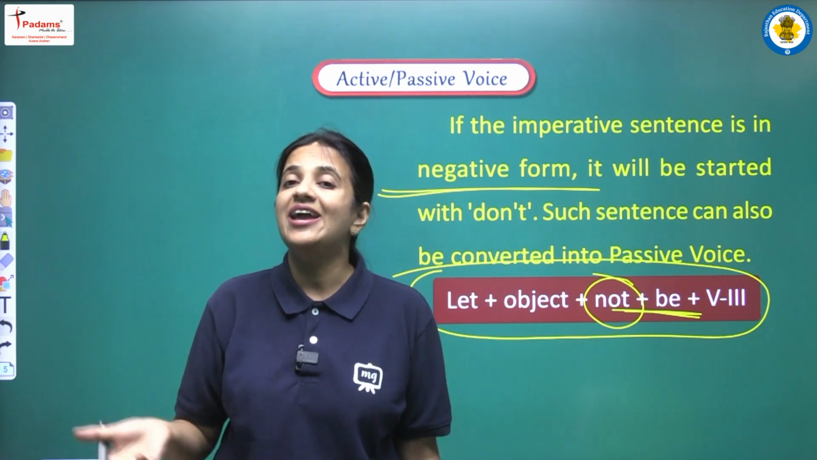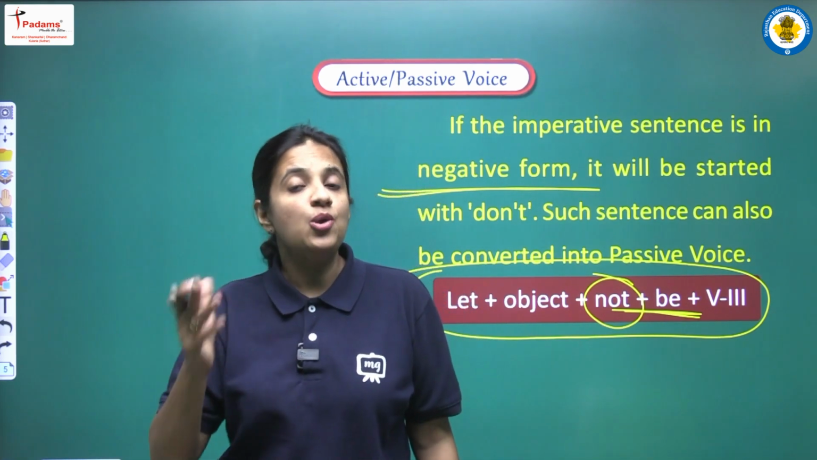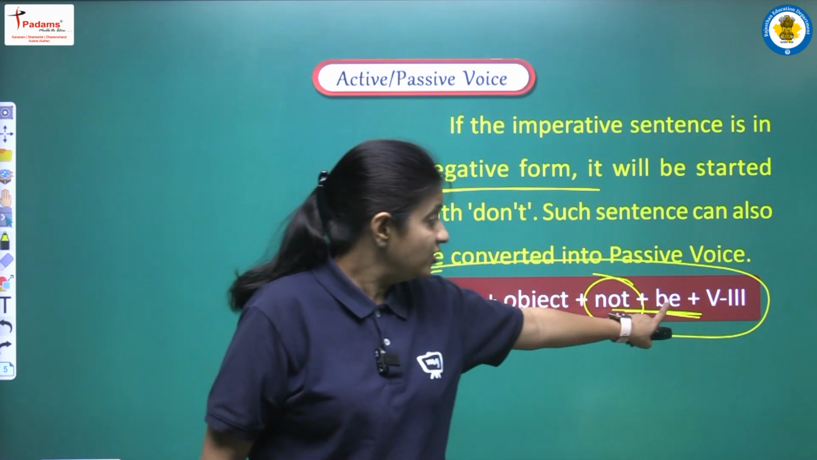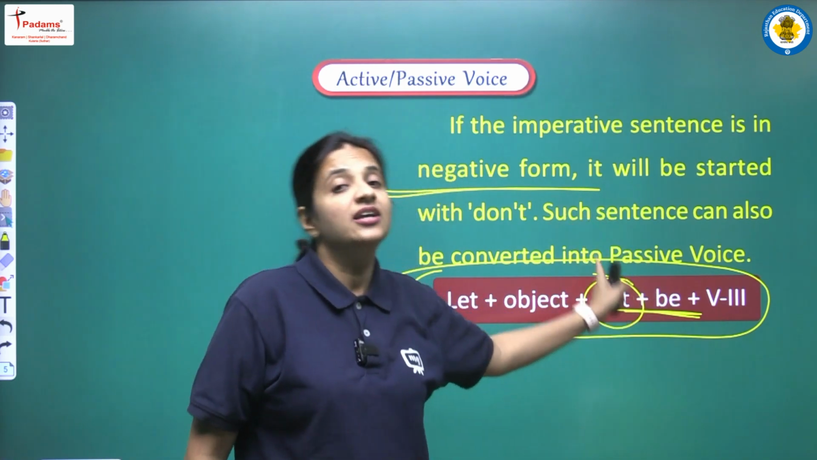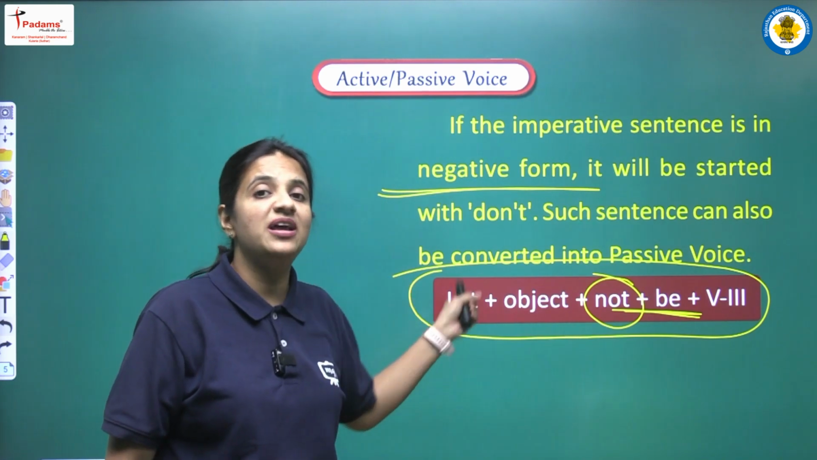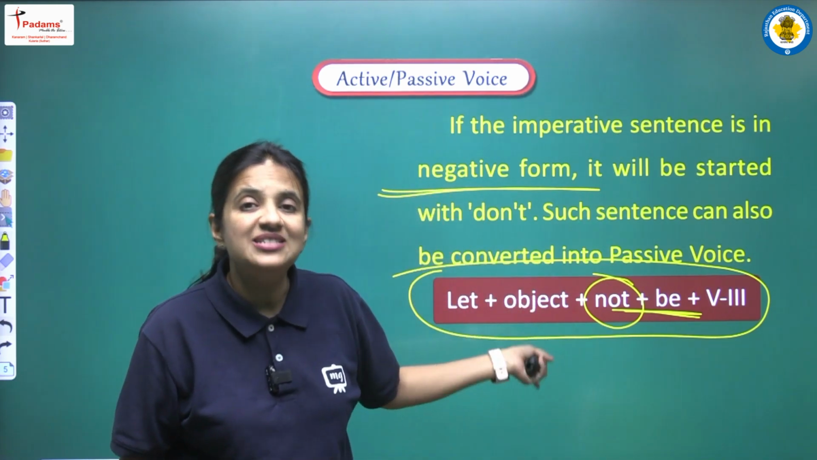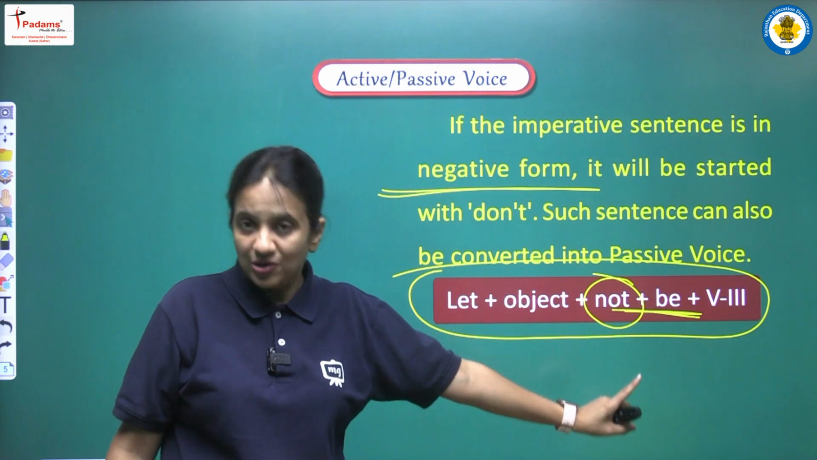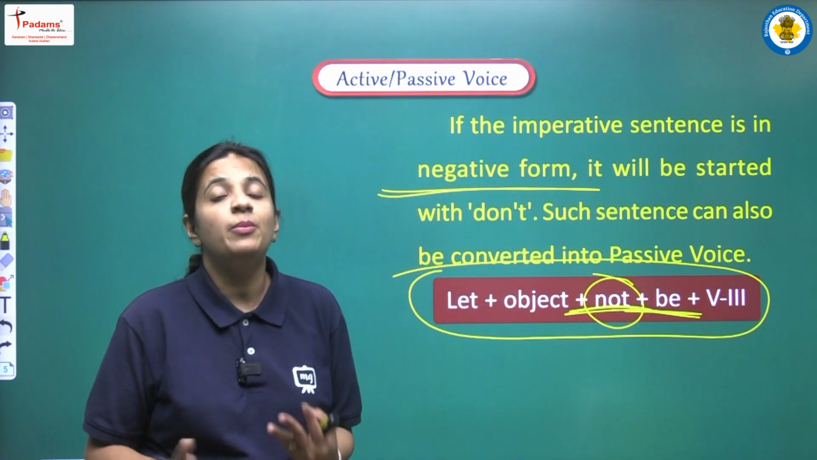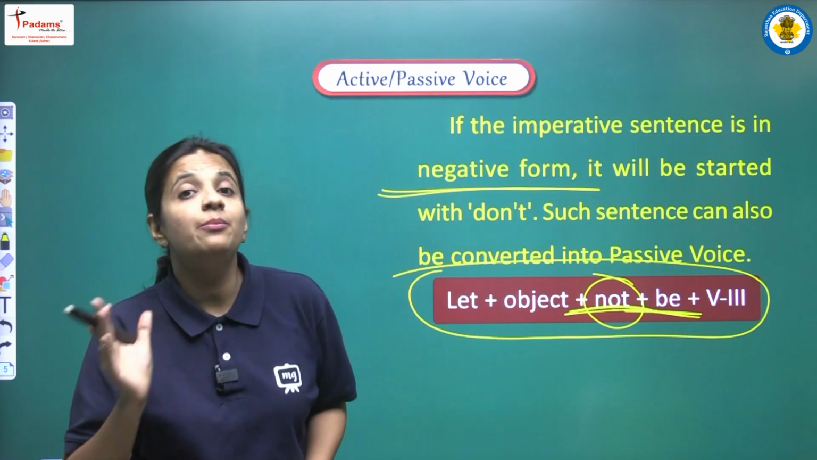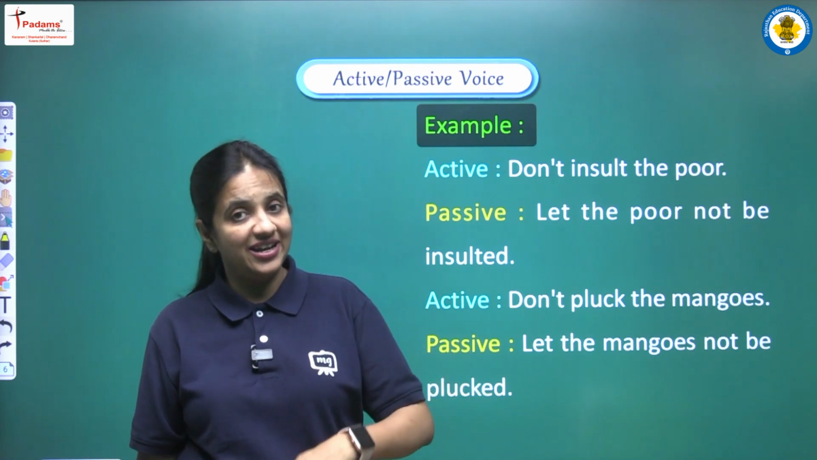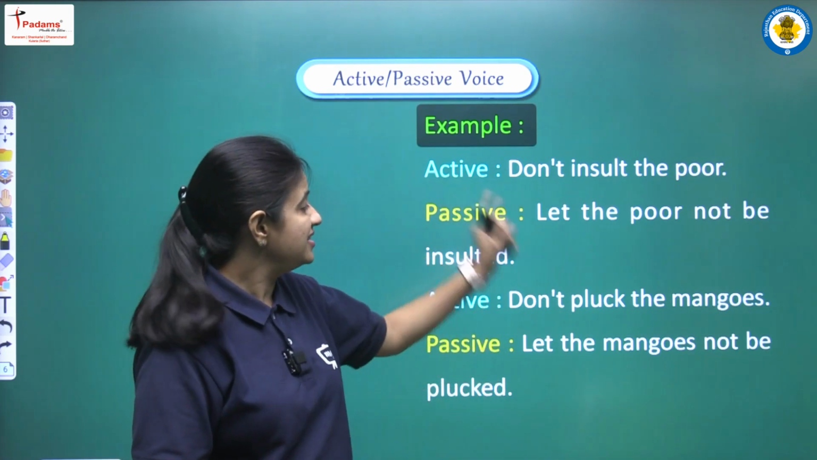But now when we have a negative sentence, obviously one negative word will be there, and where will it be? So yes, it will be before be. So this is the structure of a negative imperative sentence, that is let plus object plus not plus be plus third form, okay? So in this manner we have to add not also, but where? Just before be. And now we have some examples in which we have negative imperative sentences. Let's see the first one.